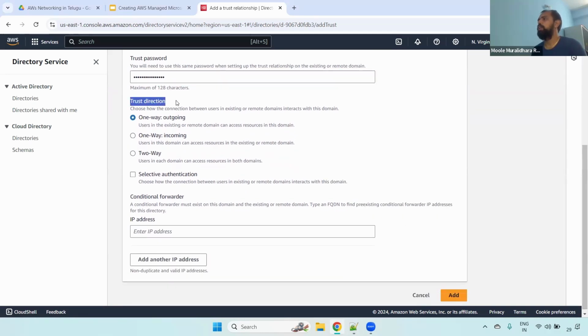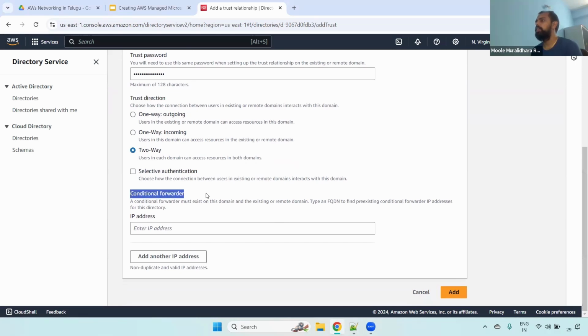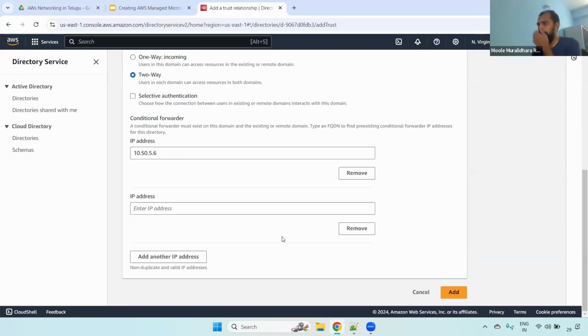And here, very important, is the trust direction: one way incoming, one way outgoing, or two way. Select two way. Then, for the conditional forwarder, you have to mention the on-prem AD servers. For example, I can mention here 10.50.5.36, and then add one more, for example 10.50.5.9. Now you have to click the add button.